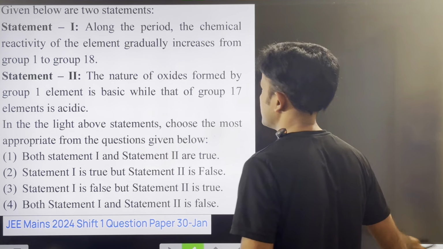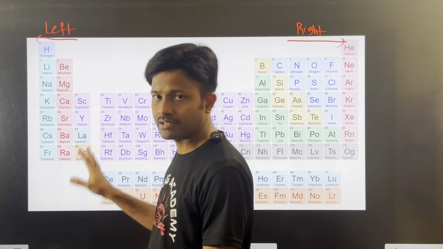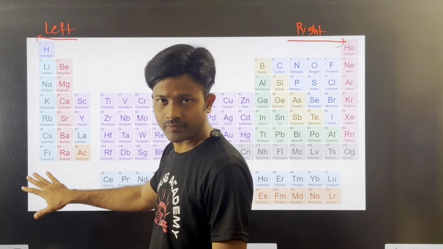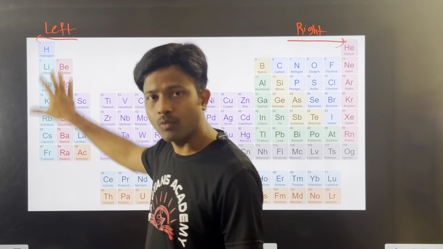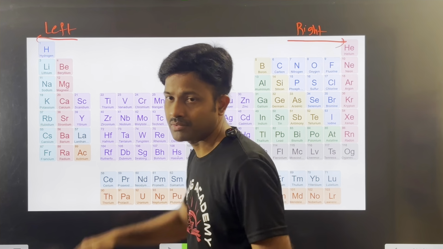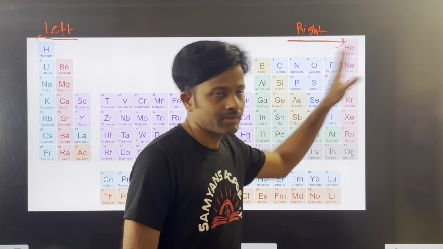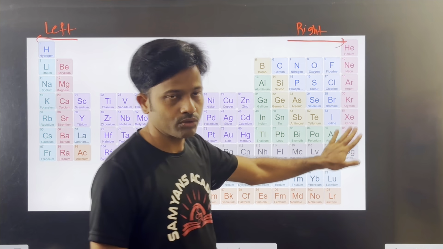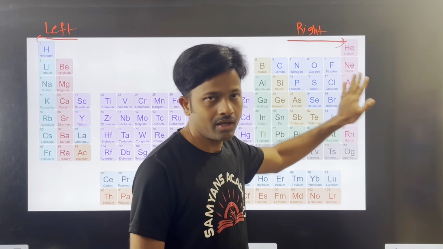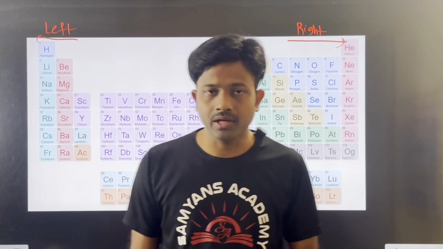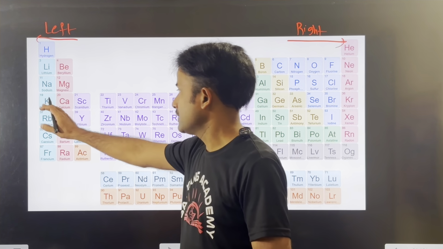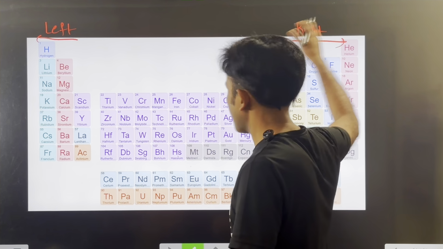Actually, what happens here in this periodic table is that the left extreme elements show vigorous reaction, more reaction. The reactivity of these elements is more compared to the remaining elements. Similarly, when you move to the right extreme, except for the zero group elements, the reactivity also increases. But it does not gradually increase; it increases, then decreases, and then increases again. So the given statement is not correct. Statement 1 is not correct.